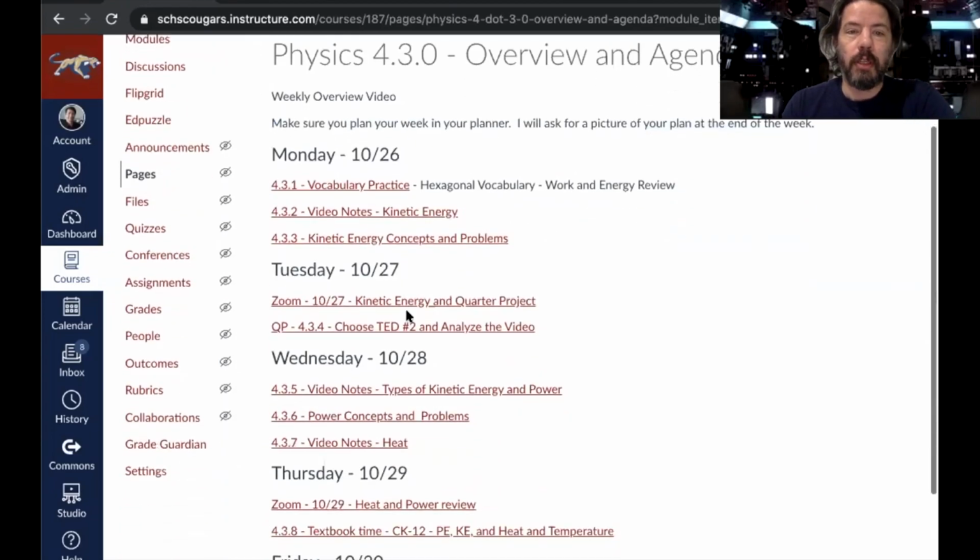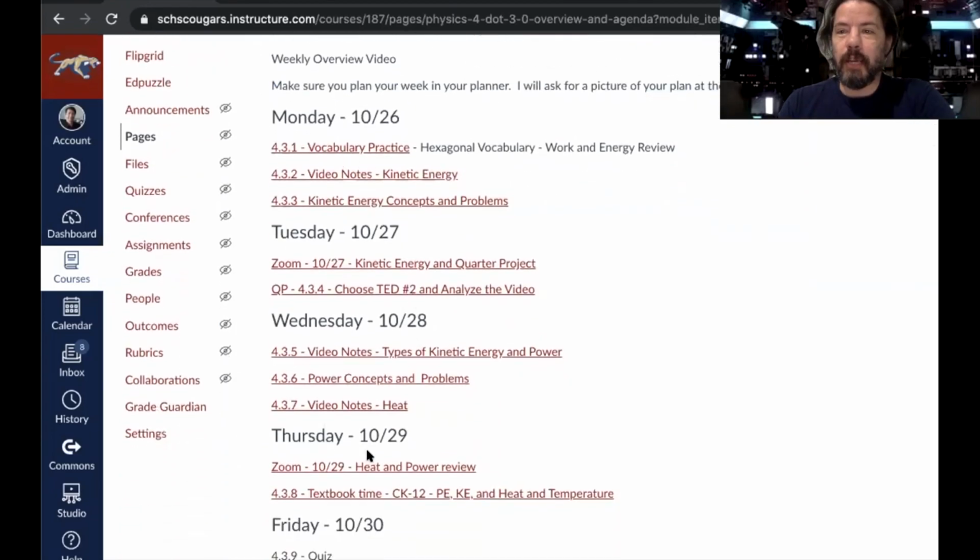First, in general, these are the assignments. Wednesday and Friday crew, you know that your schedule is a little bit different, but you'll still do the same assignments. On Monday, for everybody, we will do vocabulary practice, then take some video notes on kinetic energy, and then answer some questions about kinetic energy and work some 7-step problems.